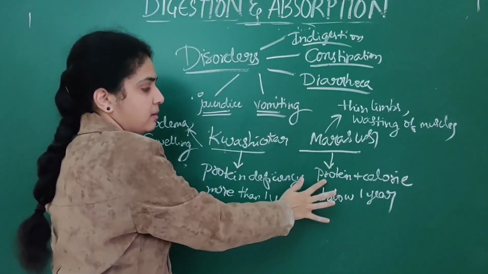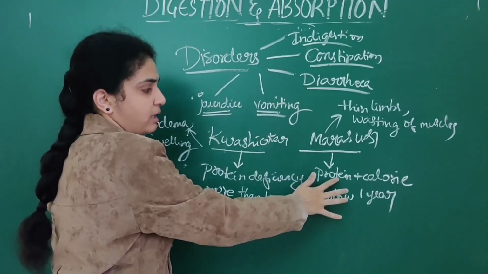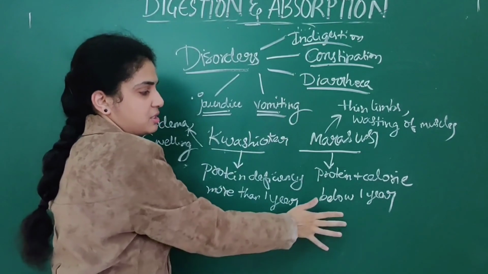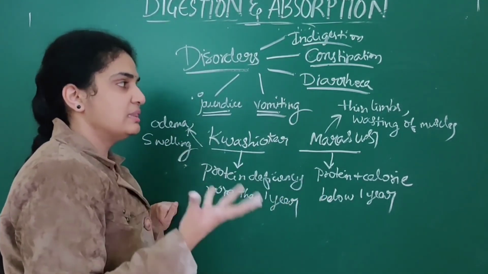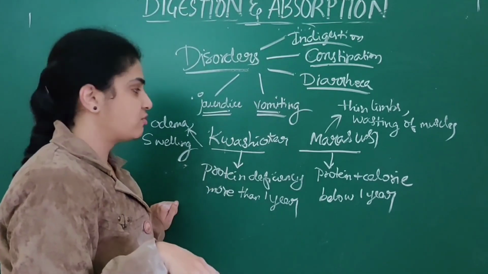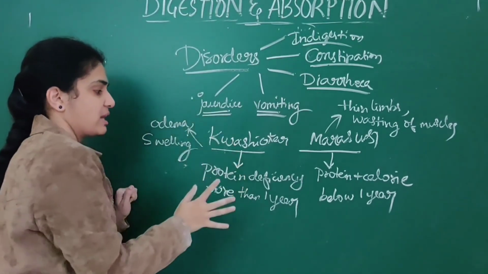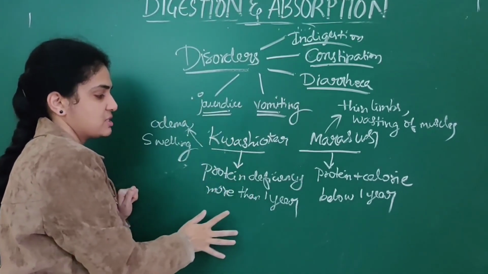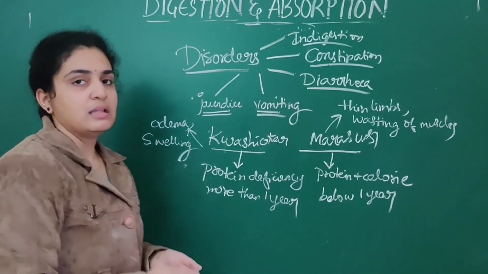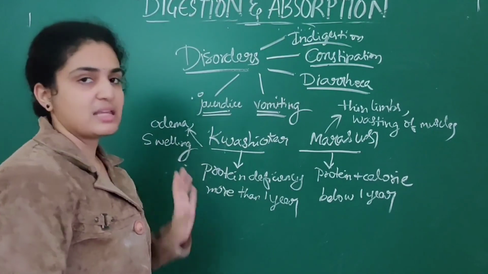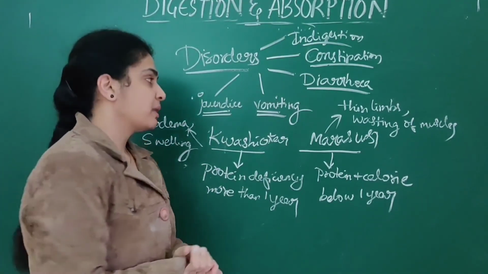Marasmus takes place in children below 1 year of age, with thin limbs and wasting of muscles. In kwashiorkor, there is protein deficiency, seen in children more than 1 year of age, with edema as well as swelling in the majority.